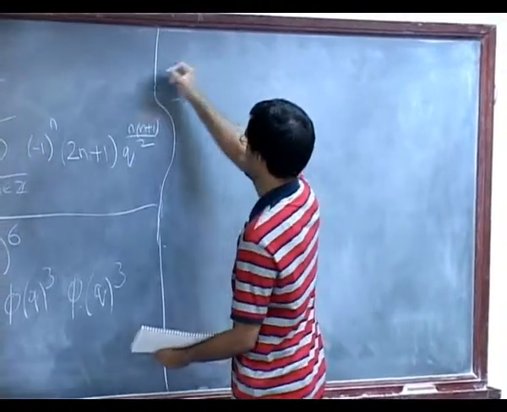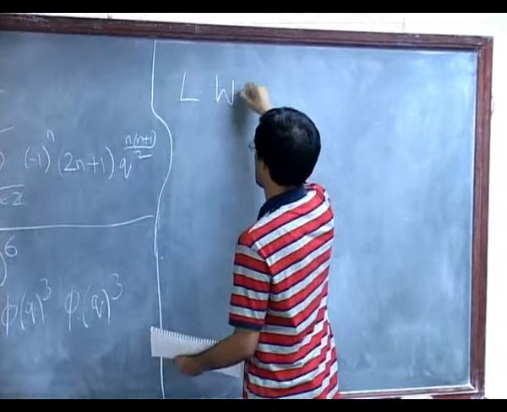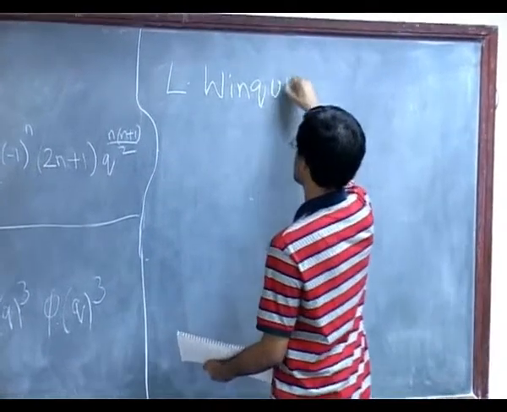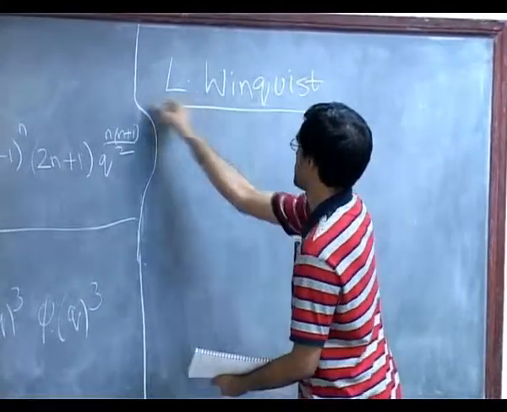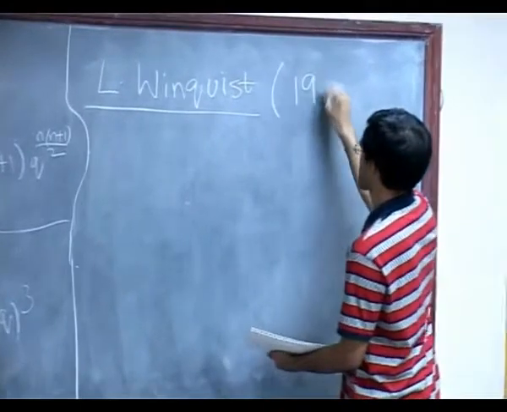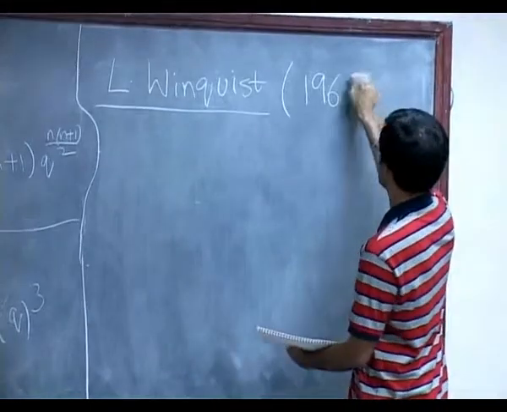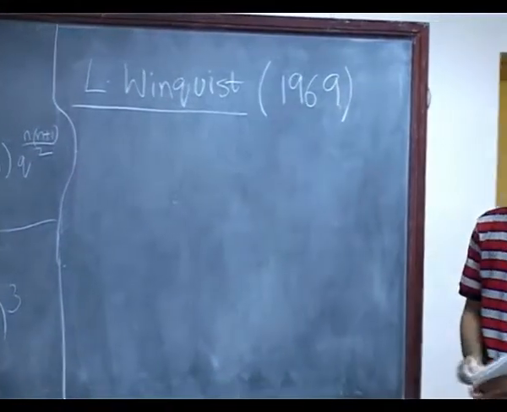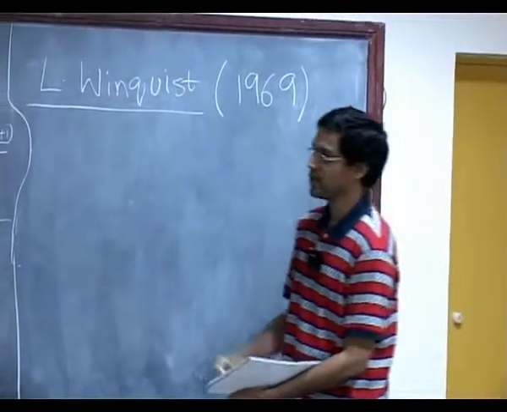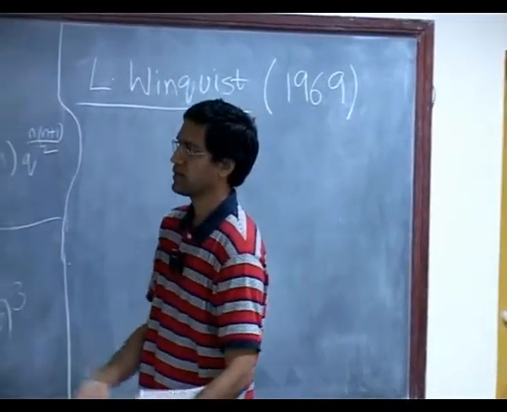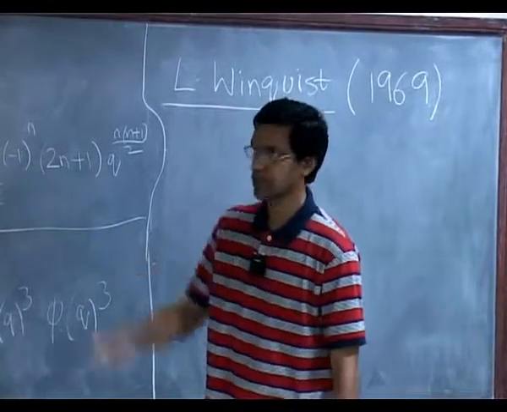And this was remedied by Lasse-Winqvist much later. I guess 69 is when his work appeared. So he asked the following question: can't one use the same idea to prove the third congruence?